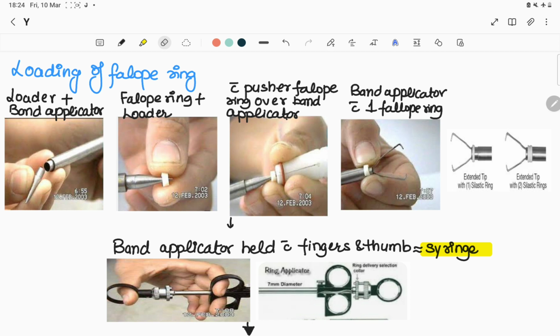So how do we hold the band applicator? In a syringe-like manner with fingers and thumb, as you can see in this image. And this band applicator contains a ring delivery selection collar containing number 1 and 2, which I will describe further.